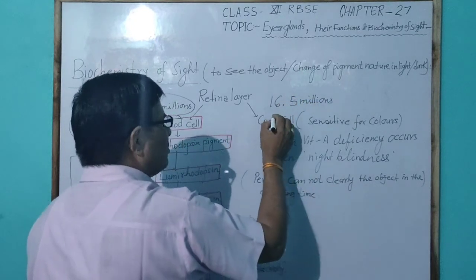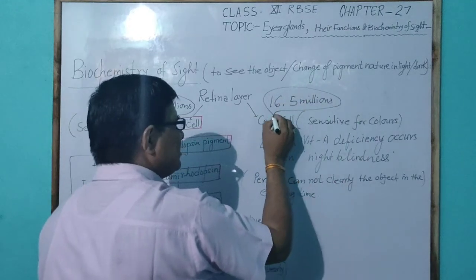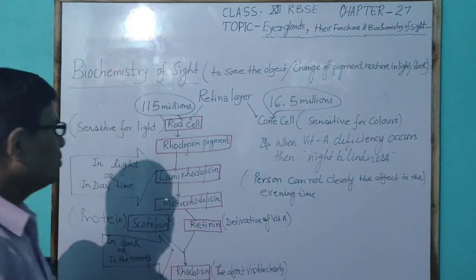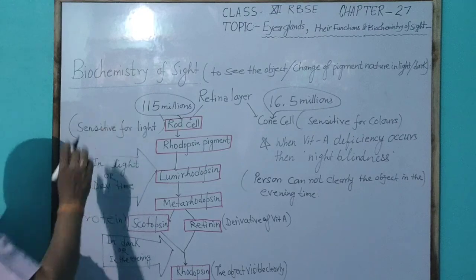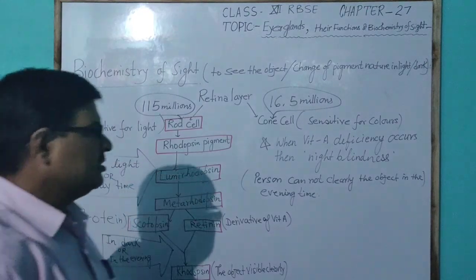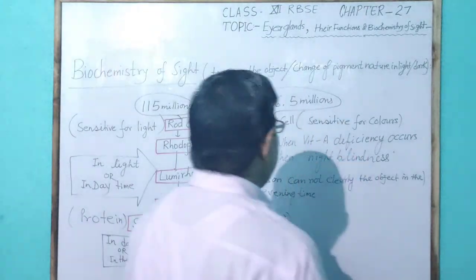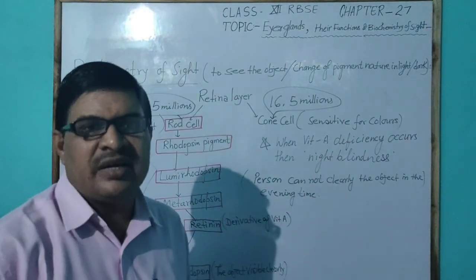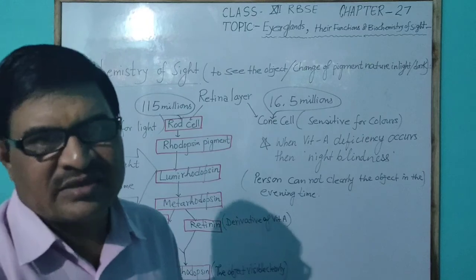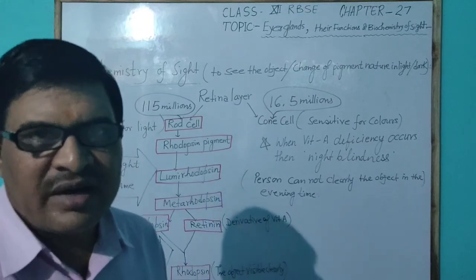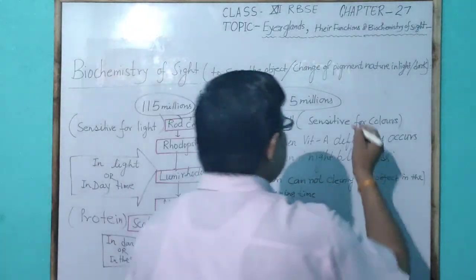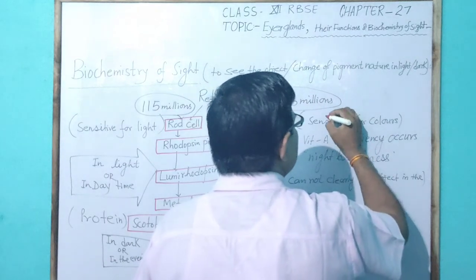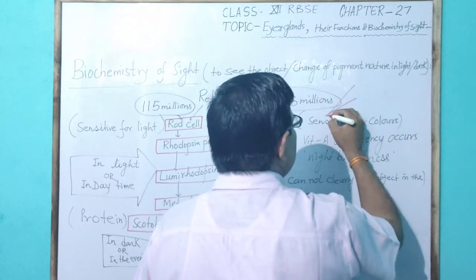So cone cells are fewer than rod cells. Cone cells are sensitive to color, as for the important three primary colors,